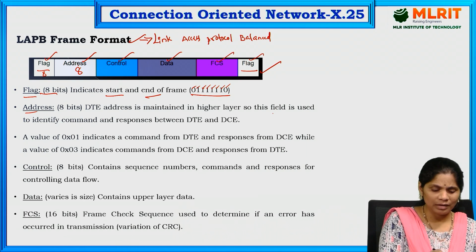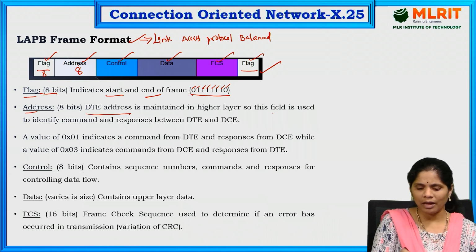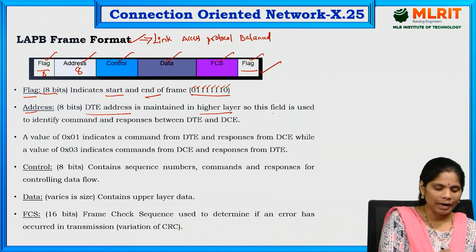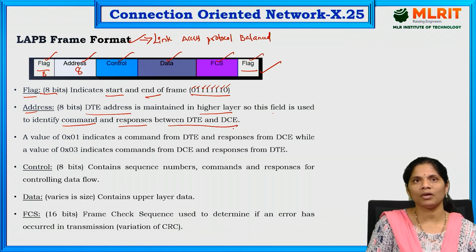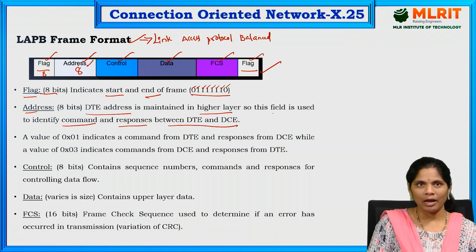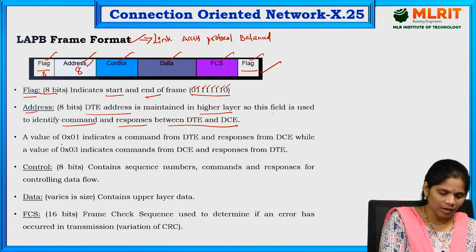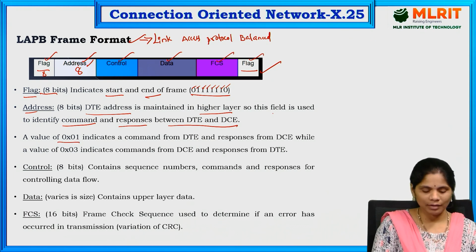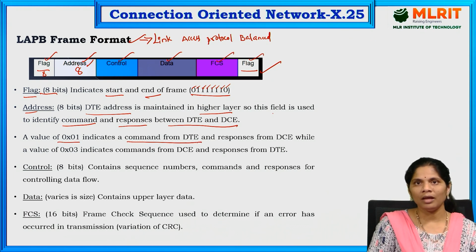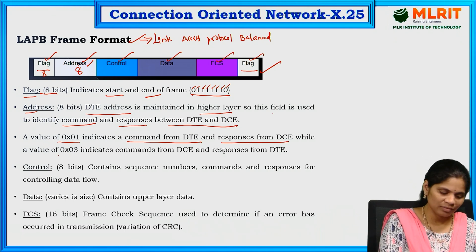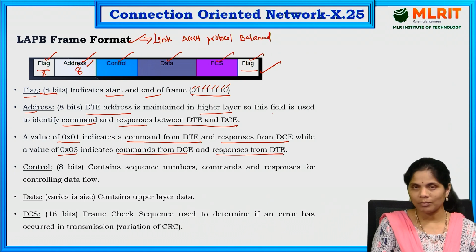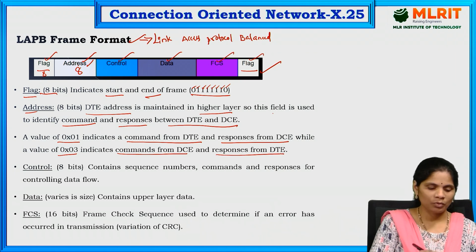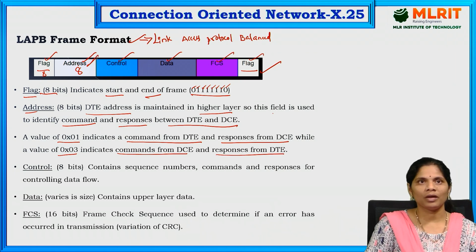It is mainly talking about the DTE address, maintaining the higher layer only, mainly for identifying the commands and responses between the DTE and DCE. We are going to use this address field. The value 0x01 is indicating the command from the DTE and giving the responses from the DCE. At the same time, 0x03 is indicating the commands from DCE and responses from the DTE. That is about the address of the X.25 LAPB format.